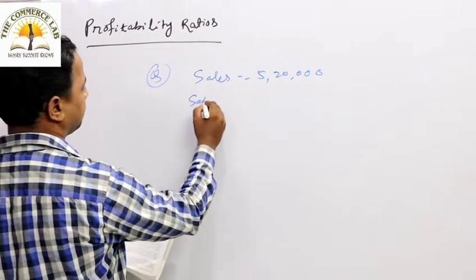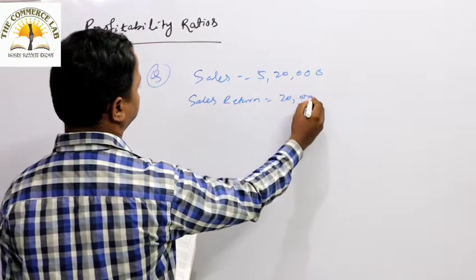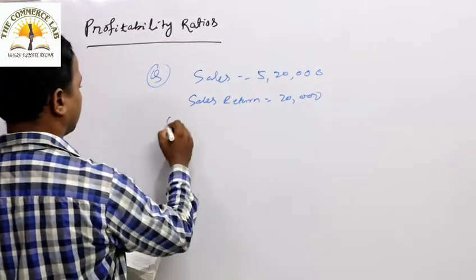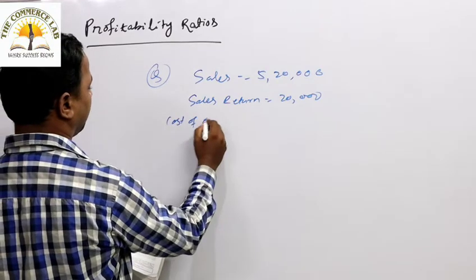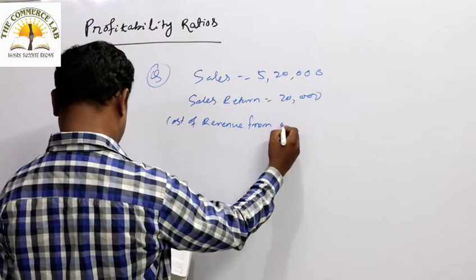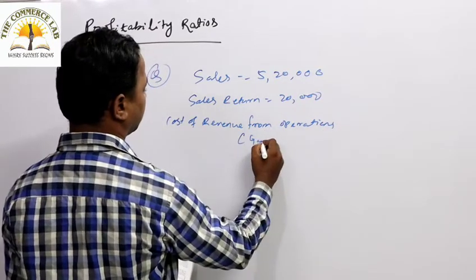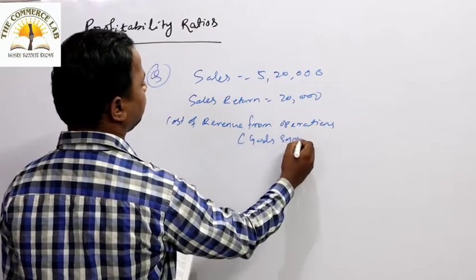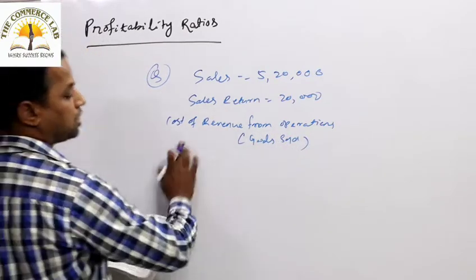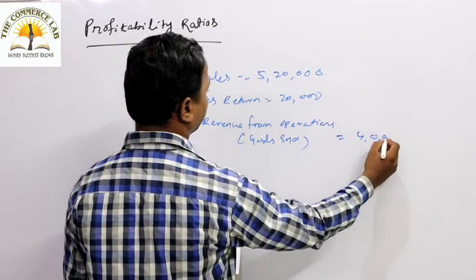Then sales return is 20,000. Then cost of revenue from operation, that is cost of goods sold, is given as 4 lakh.